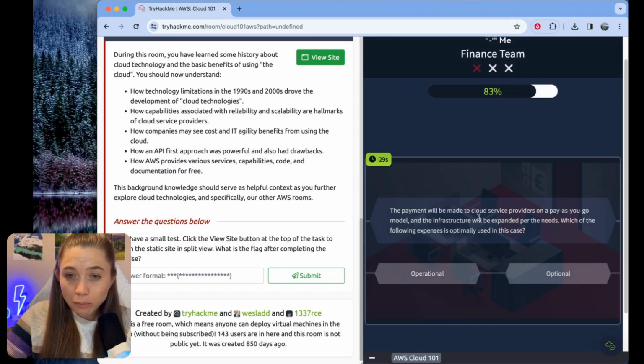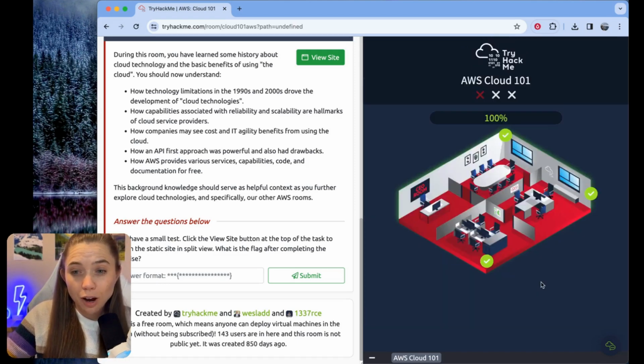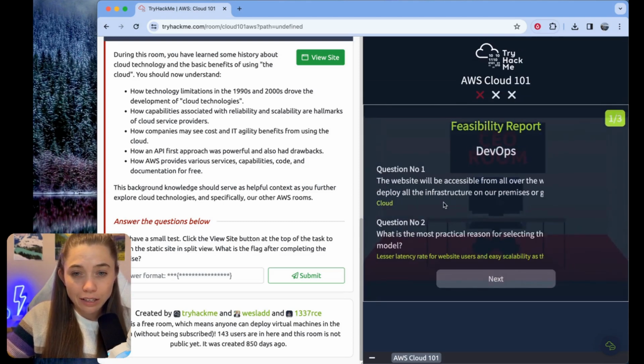The payment will be made to cloud service providers on a pay as you go model, and the infrastructure will be expanded per the needs. Which of the following expenses is optimally used in this case? I'm not a finance person, but I guess operational was wrong. So let's go with optional. All right, that was it. And then over to the CEO. Let's see how it goes.